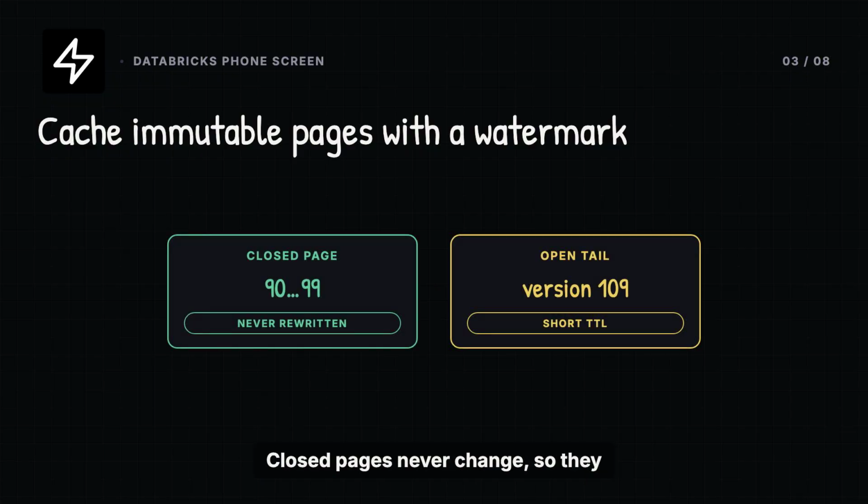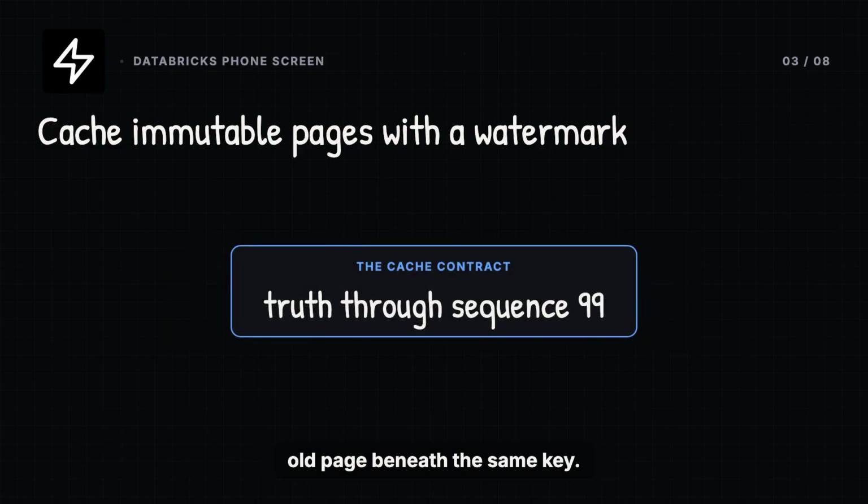Closed pages never change, so they are safe to reuse. The open tail is either read from durable storage or cached under a versioned key with a short lifetime. We never silently mutate an old page beneath the same key. That watermark is the contract. It tells a reconnecting client exactly how far this response proves the conversation history.